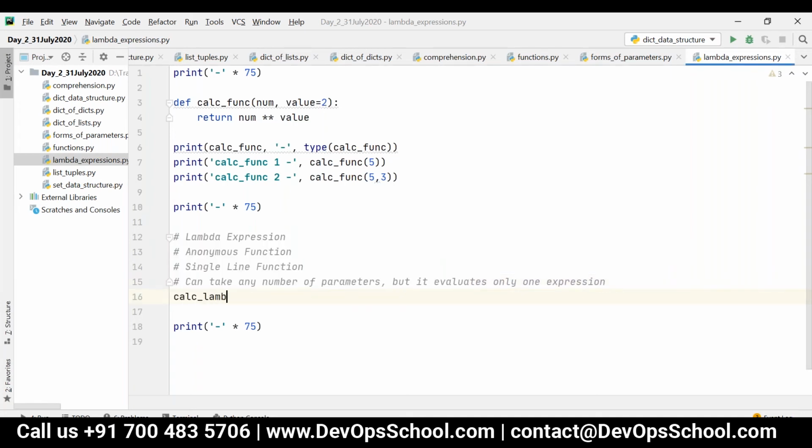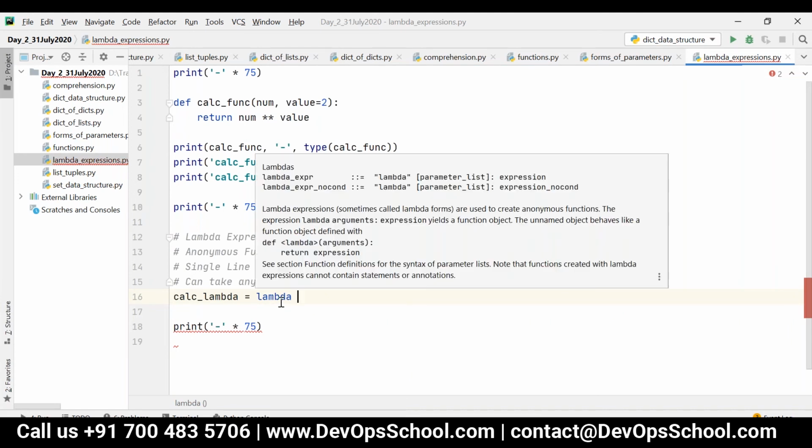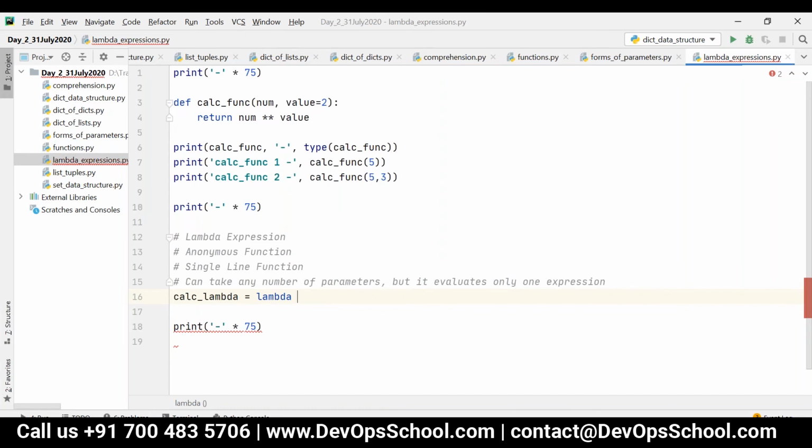calc_lambda is equal to... now our lambda expression should start with the keyword lambda, followed by any number of parameters.